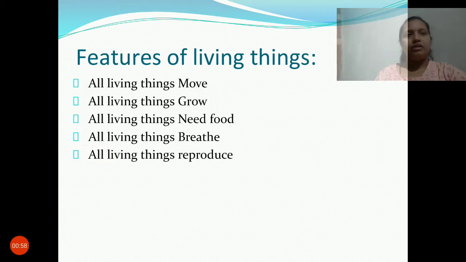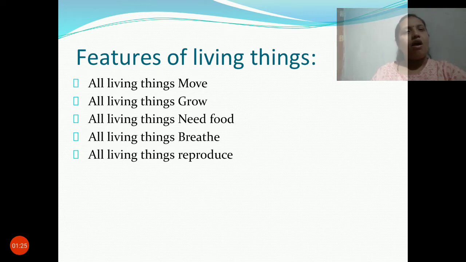Correct? We human beings also move. Animals, cat, dog, these also move on their own without any help. But what about non-living things? They cannot move themselves, correct? Your pencil, books, table, can they move? No, right? So those are the non-living things. But living things will move.